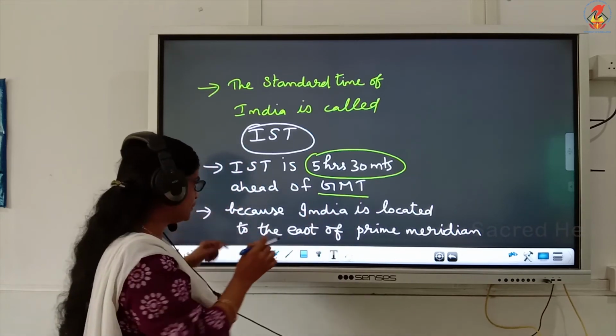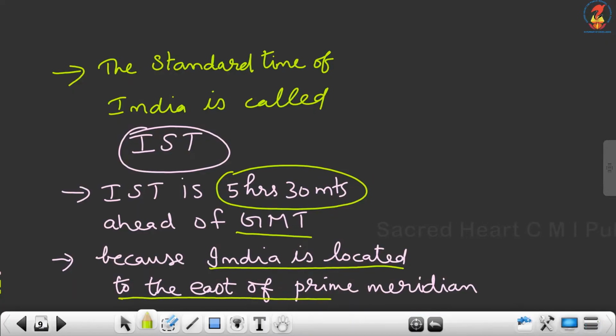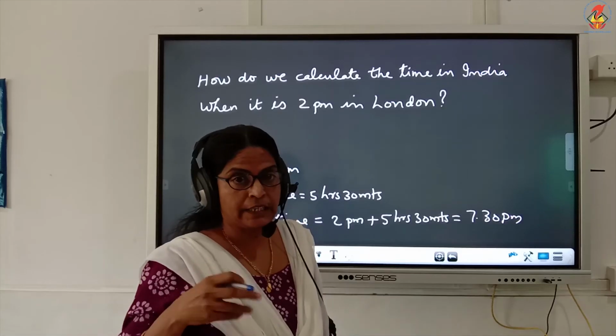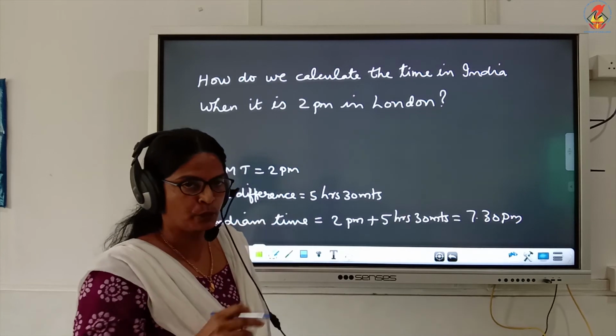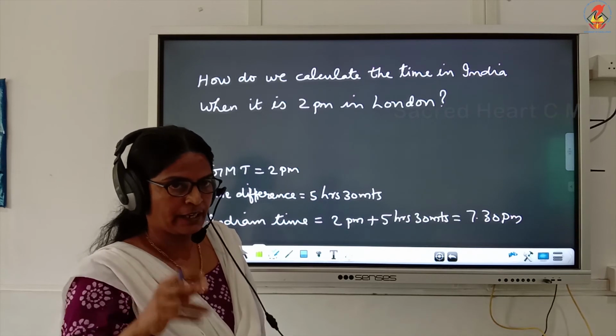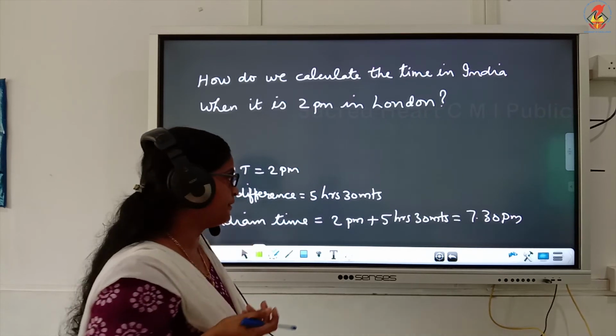Why is it like that? Because India is located to the east of the prime meridian, and it is ahead of GMT by 5 hours 30 minutes. Now, how do we calculate the time in India when it is 2 p.m. in London? Suppose a cricket match is going to be held in London at 2 p.m. and you want to watch it on television in India. What time will you be able to watch it? Let us find out the time in India.